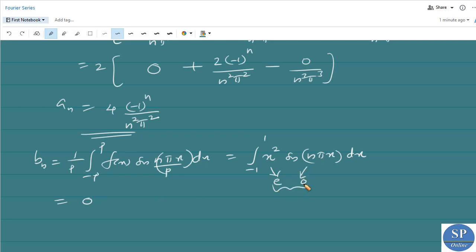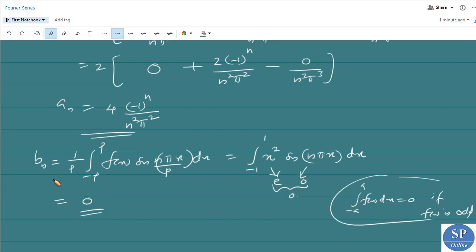So the product of an even and odd function is odd, and the limit is minus 1 to 1, so the integral will be 0, because we know integral minus a to a f of x dx is equal to 0 if f of x is an odd function. This is the property of odd and even functions, so we will discuss later. So clearly we obtained bn as 0.